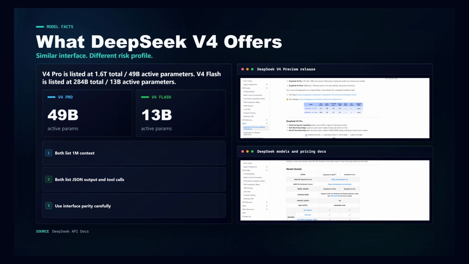DeepSeek announced V4 Preview as live and open-sourced. In DeepSeek's own docs, V4 Pro is listed as a 1.6 trillion total parameter model with 49 billion active parameters. V4 Flash is listed as 284 billion total parameters with 13 billion active parameters. The API pricing page also lists both model names with 1 million context length, large maximum output, tool calls, chat prefix completion, and fill-in-the-middle completion in non-thinking mode. So the interface is similar, the risk profile is not.